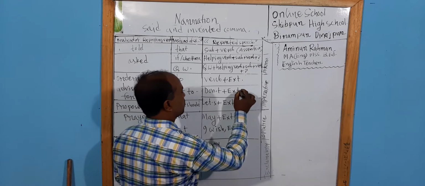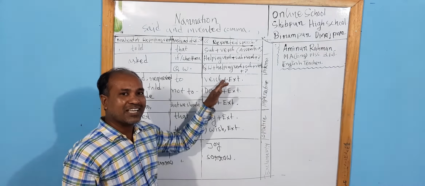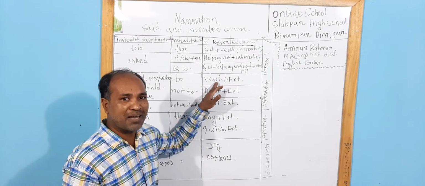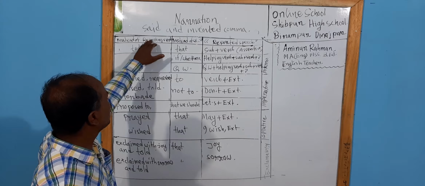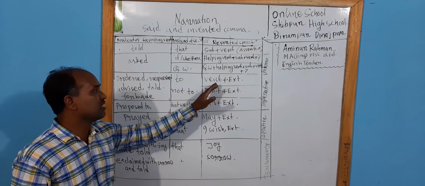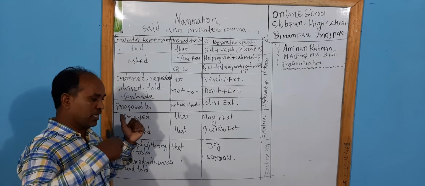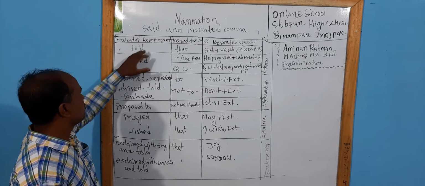Then the sentence will be an imperative sentence. If we get any sentence starting with a verb, then our changing will be in this way. Instead of the repeating verb, we can use ordered if the sentence expresses an order.